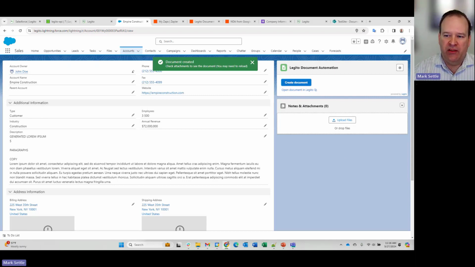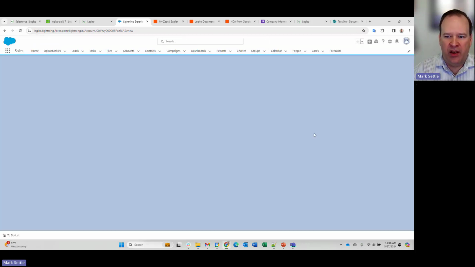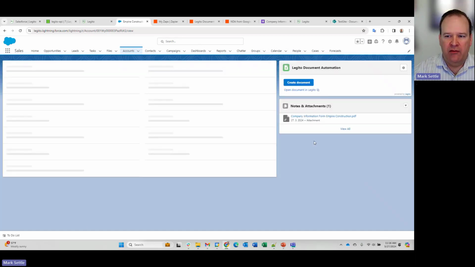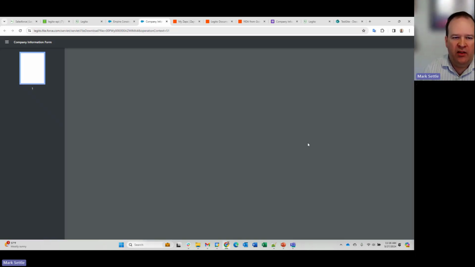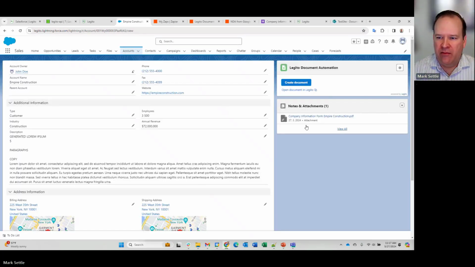Now Salesforce doesn't automatically upload or update my notes and attachments. So a simple refresh here of this page will bring back my actual document. So this is a very simple template example that I created for demonstration purposes. But if I click that PDF, you'll see here, simple PDF, but maybe I'm not going to get my PDF. Going to open up for me.